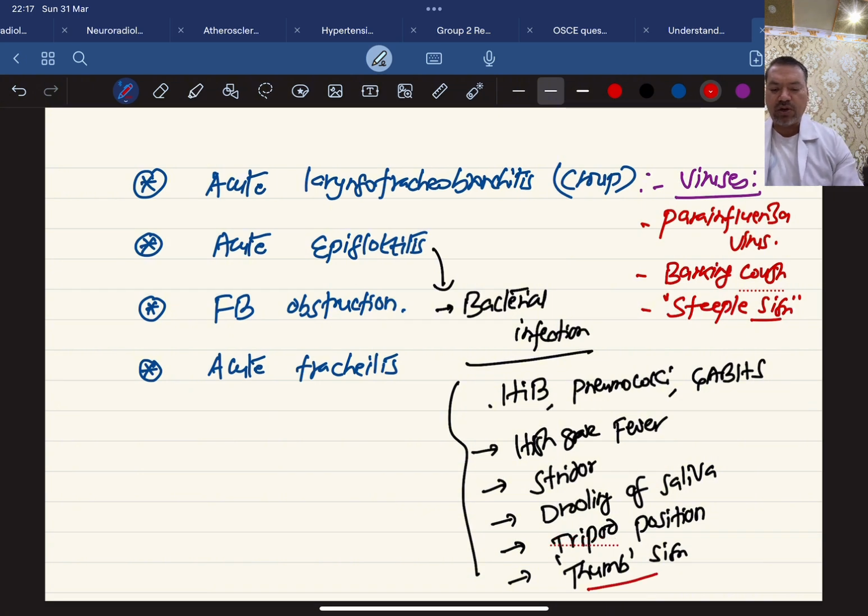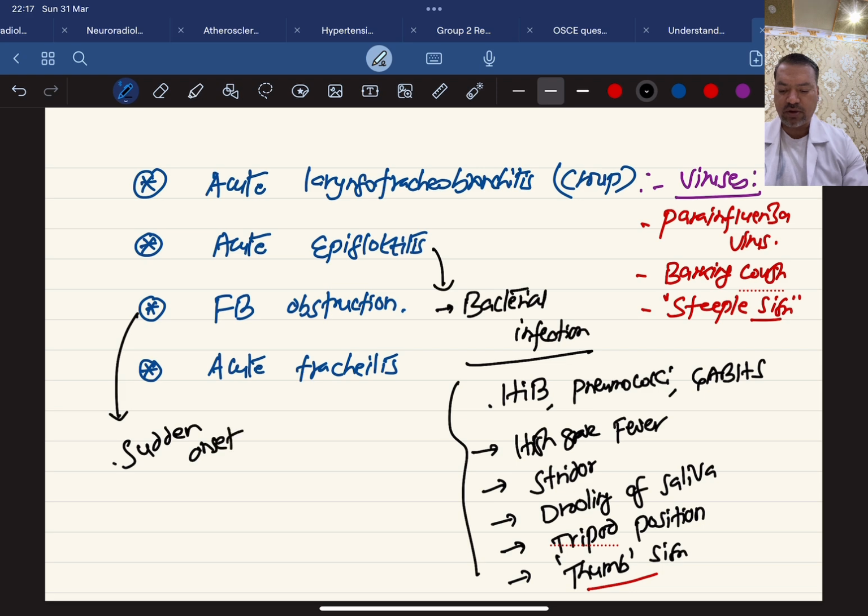Now, regarding the foreign body obstruction, this is a very typical history which is provided to you, and that history is all about sudden onset of severe cough and difficulty in breathing. The child was probably playing with something, and suddenly, the child started to cough with difficulty in breathing. This is the clue for foreign body obstruction. So it is sudden onset. Breathlessness as well as cough. And of course, there will be stridor.